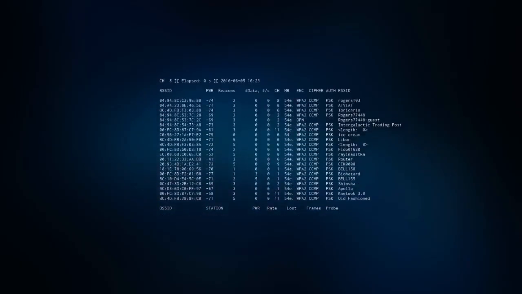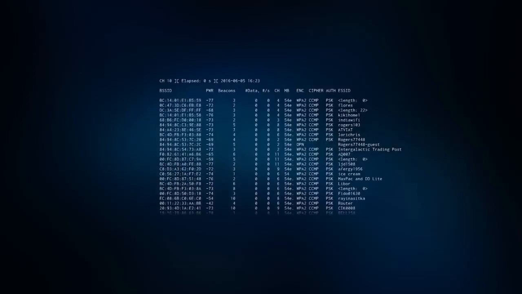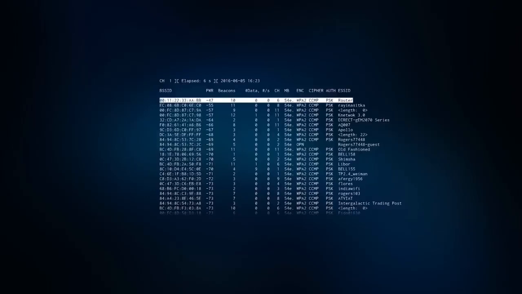The next tool is airodump-ng. Type airodump-ng and then end with your wireless interface that you just placed on monitor mode. What you see here is the list of all the access points around me. Press Ctrl C to stop the process. This right here is our target network called router. On the left is the router's BSSID. This is the channel it's on.